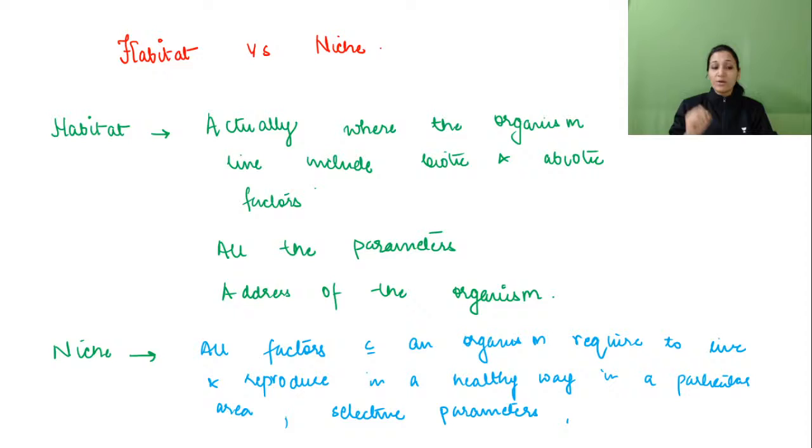And it also defines the job or profession of an organism.